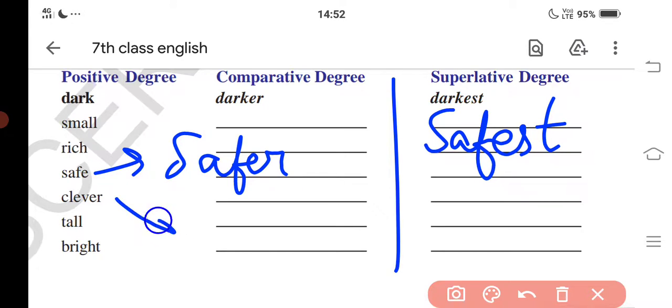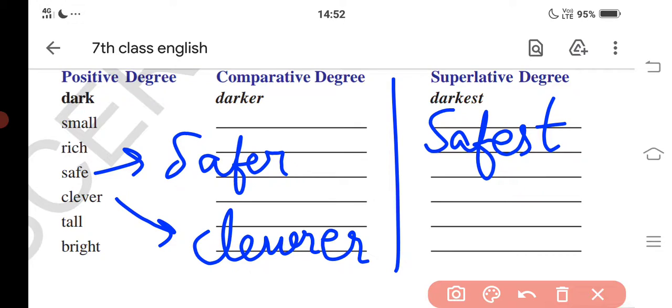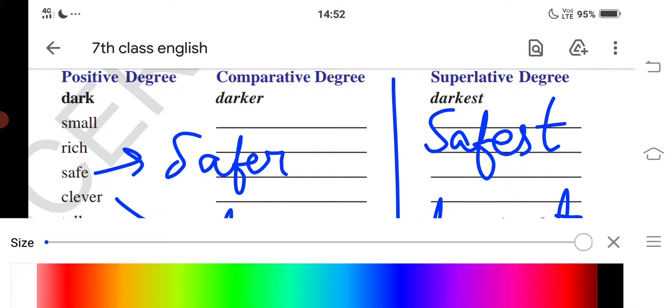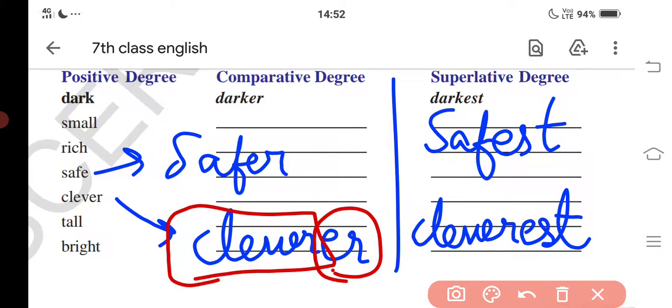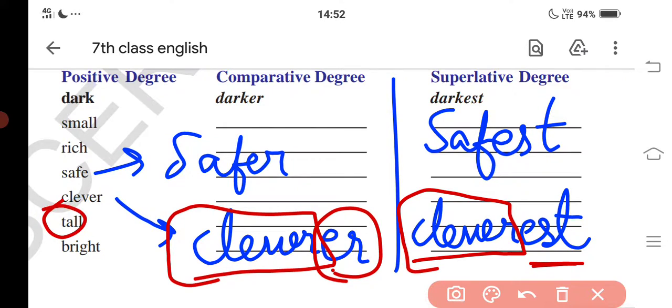Next, for the word clever: cleverer, cleverest. Here the spelling clever is completed and ER is added. Also in clever, EST is added. Next, the words tall and bright are left for us.